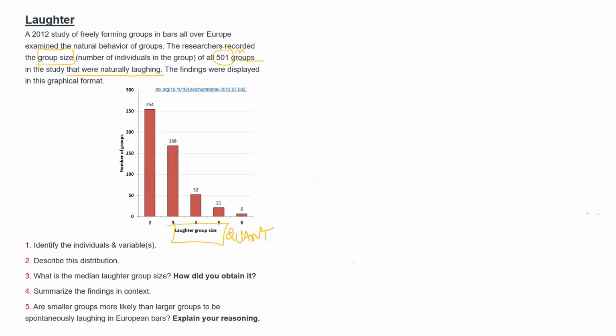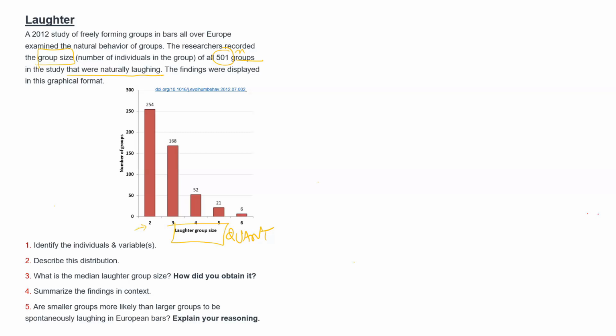You should always make sure you understand what the graph shows, so pick one value on the graph. The first column sits at 2 on the horizontal axis and has the number 254 on the vertical axis at the top of it. That tells us that there were 254 groups that were groups of 2 people. And so we can see that there were also 168 groups that were groups of 3, etc.